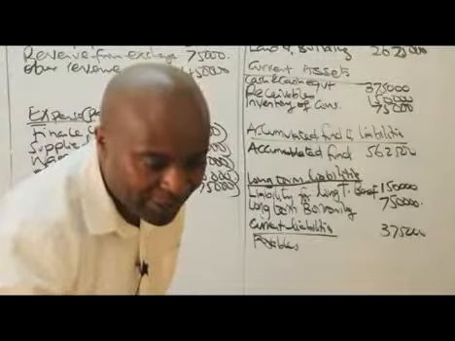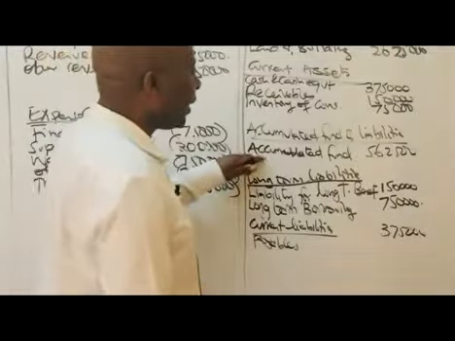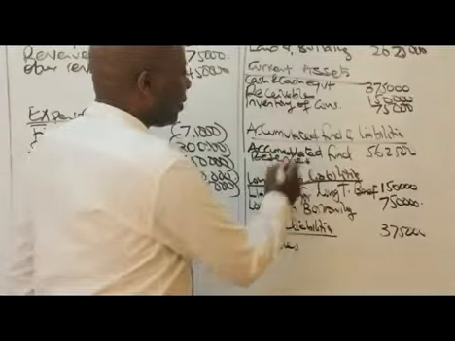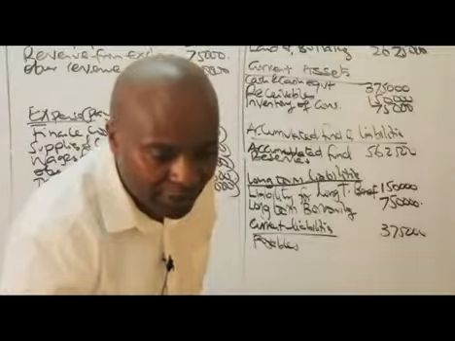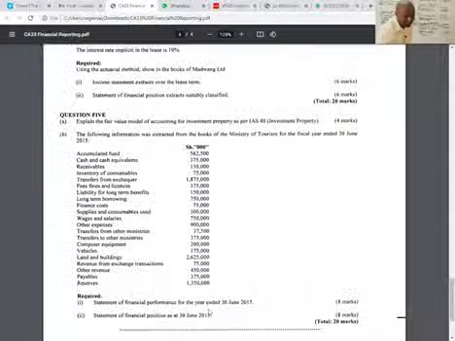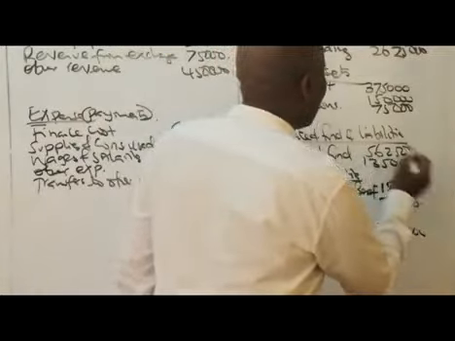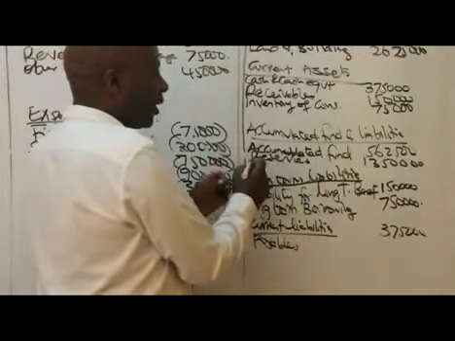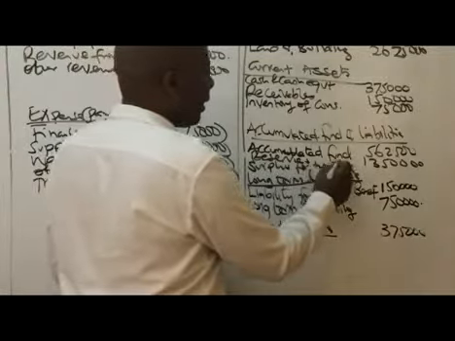The last item here is called reserves. Reserves is an equity component, so that will come under equity, which is an accumulated fund. They're giving us a figure of 1,350,000 as our reserve. And then don't forget that the surplus for the year will also boost our equity. So in this case here, we have surplus for the year. So that is it.